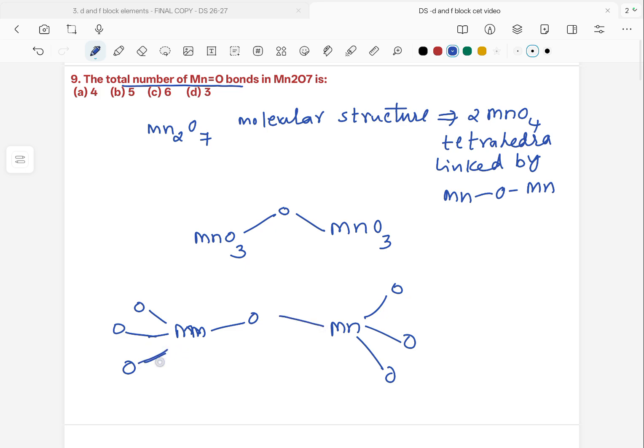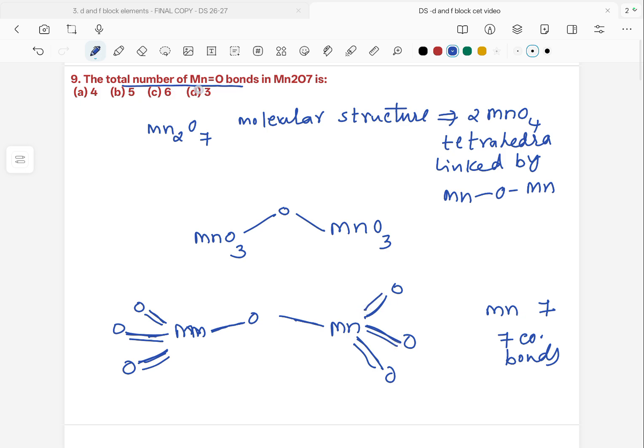Here manganese, oxygen, we all know that manganese valence electrons are 7 in number and they will form 7 covalent bonds. So here manganese will show 1, 2, 3, 4, 5, 6, 7 bonds, and here also 1, 2, 3, 4, 5, 6, 7 bonds here.